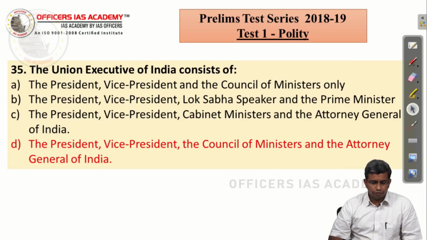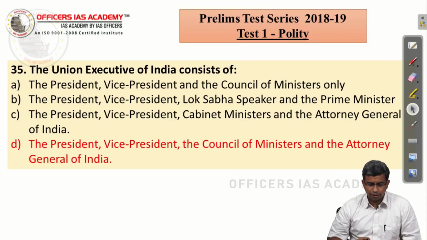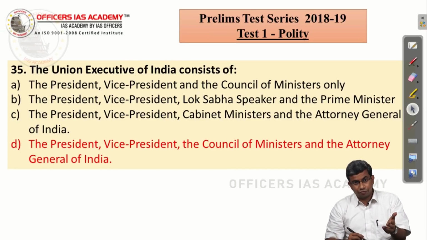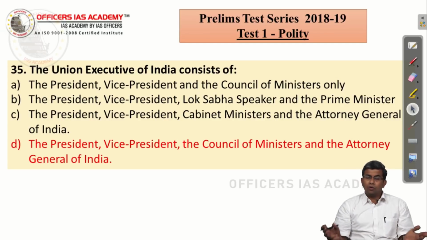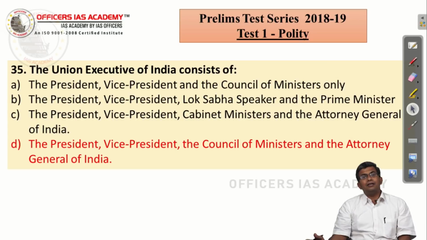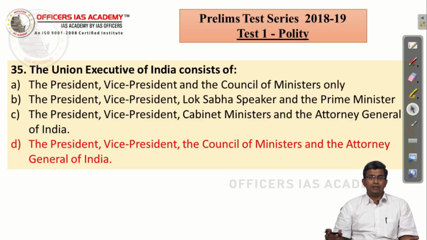The Union Executive of India consists of President, Vice President, Council of Ministers and Attorney General, right. So, the choice is actually between A and D. You know the President, you know the Vice President, you know the Council of Ministers. They are the people who constitute the executive, but the Attorney General is also the legal advisor.